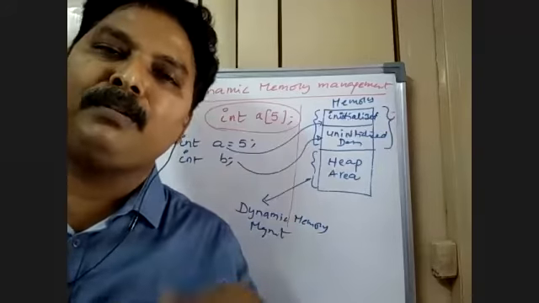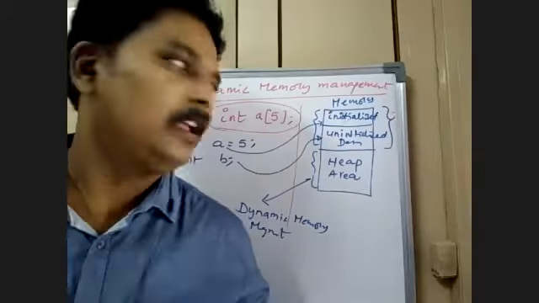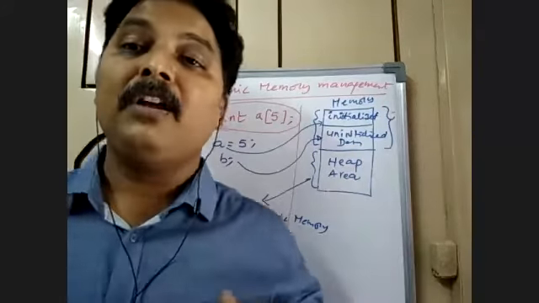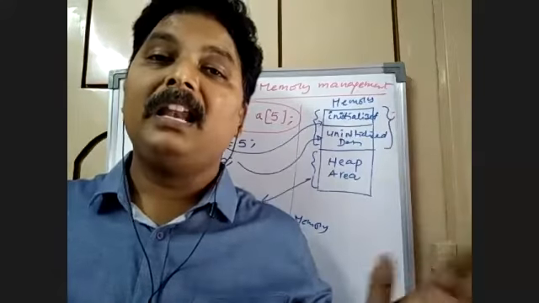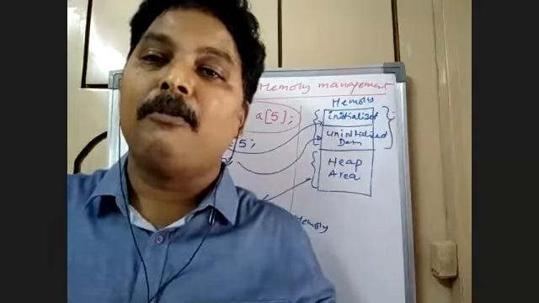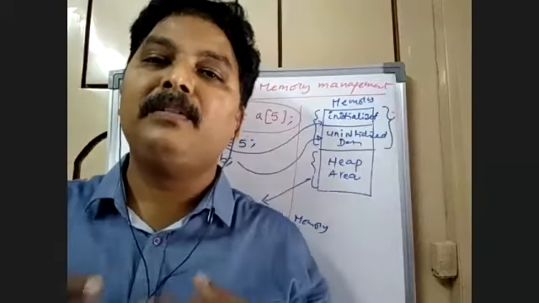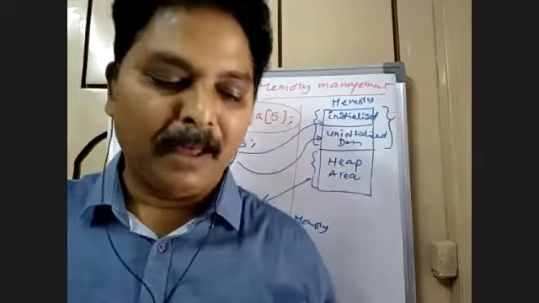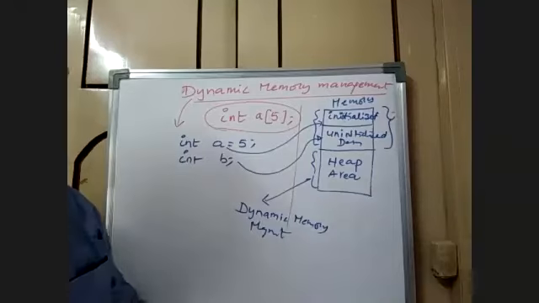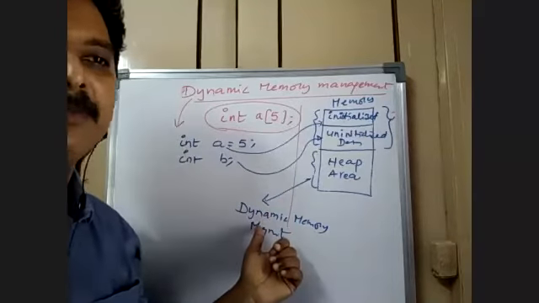That's the reason why people use dynamic memory management. When people don't know the amount of data, there is no fixed amount of data. So when voluminous data is coming, people start making use of dynamic memory management. So heap is the memory area where dynamic memory management takes place.